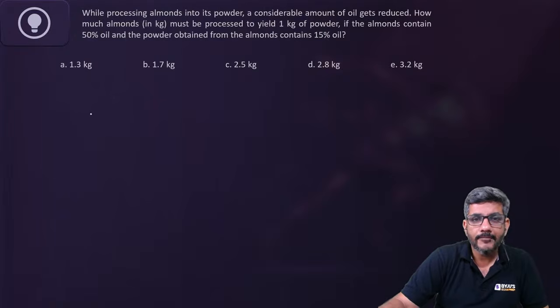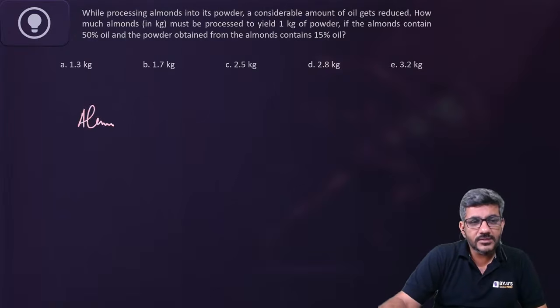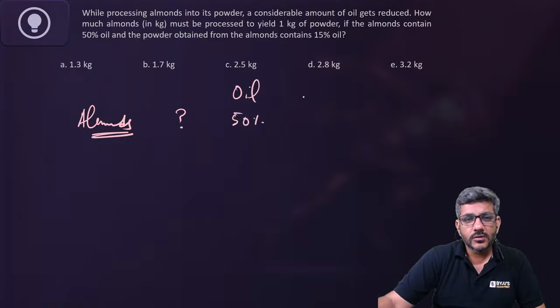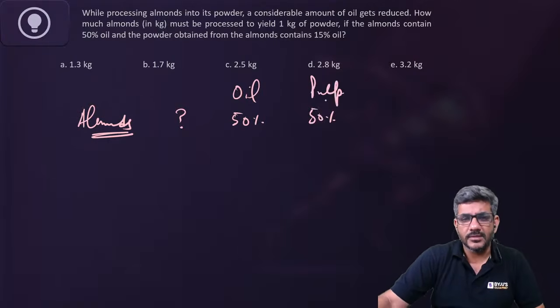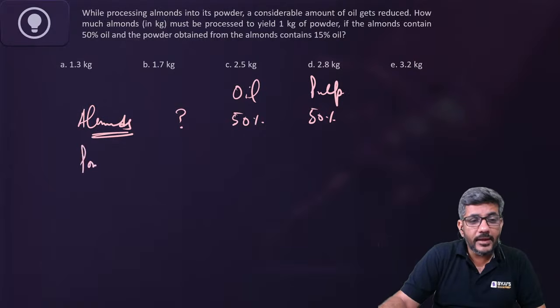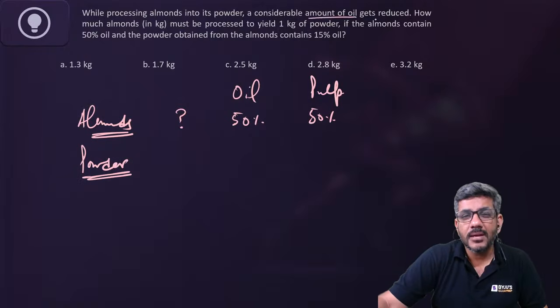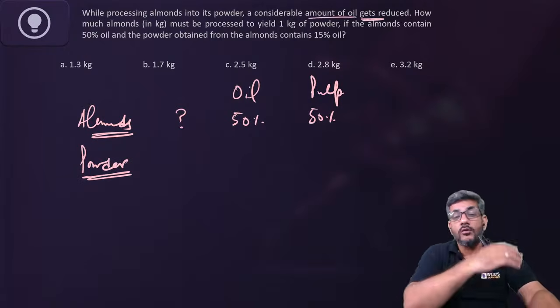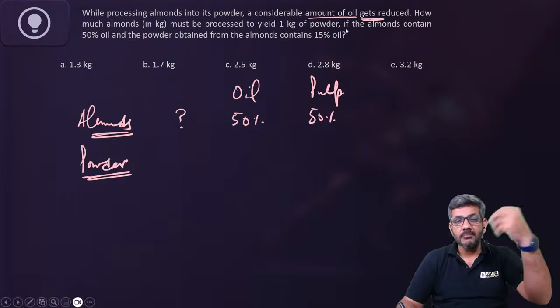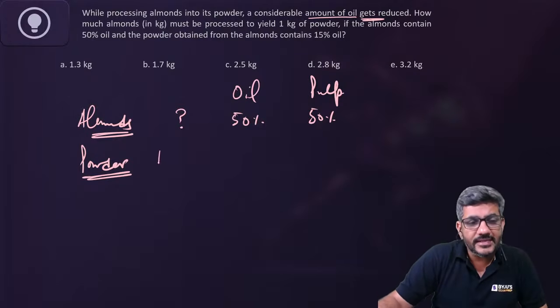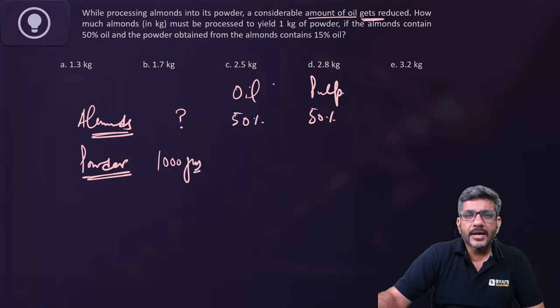Listen carefully. When I talk about almonds, first we have to figure out their total quantity. But how much oil do they have? They have 50% oil. So the other 50% is, let's say, the pulp of the almonds. Then we want to make a powder out of them. He says, while processing, a considerable amount of oil gets reduced. So some oil will go out of them, and then we will get some powder from that. Now this powder we need is 1 kg, or we can say 1000 grams. It will have 15% oil.